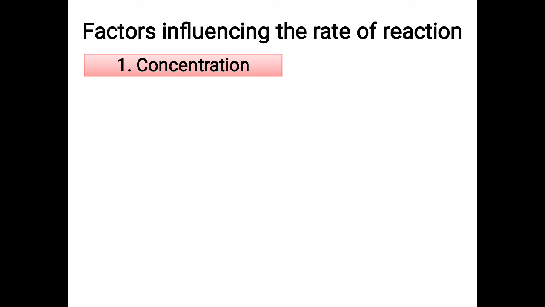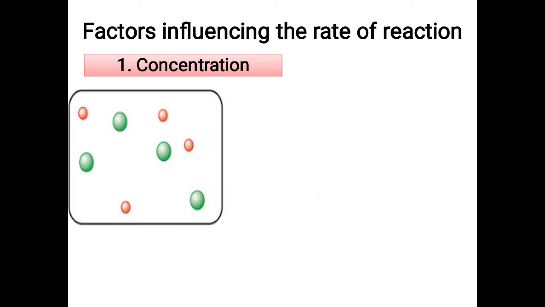Initially I have taken a container that has fewer molecules. When the concentration is very low, very few molecules will be present inside the container. So when you have fewer molecules, the amount of collision which will happen also will be very less, because if you want a product to form, one molecule has to collide with another molecule. So here, when the molecules are few, the collision also will be very few. When there is less collision between the reactant molecules, the rate at which the product is formed also will be very less. So I can say the rate of the reaction will be very low in this case.